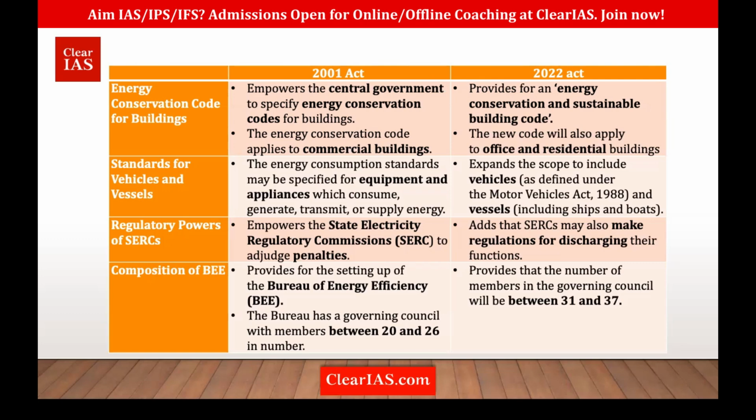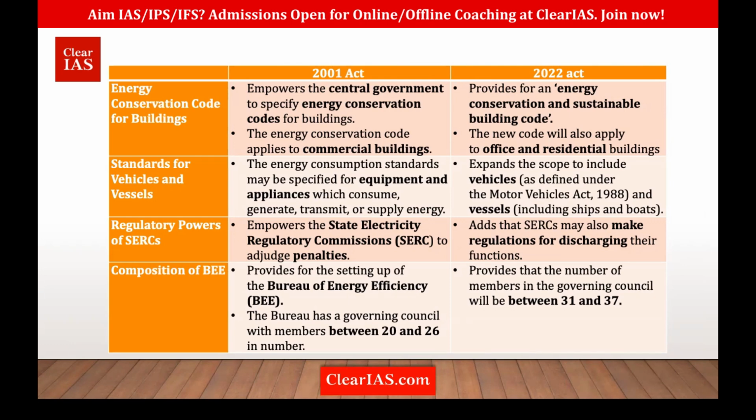Another change is that it also puts standards for vehicles and vessels. What are these vehicles and vessels? The Energy Conservation Act already had provisions for certain standards for equipment and appliances such as AC or mixie grinder, etc. So all the appliances had some standards for which they can consume, generate, transmit, or supply energy.